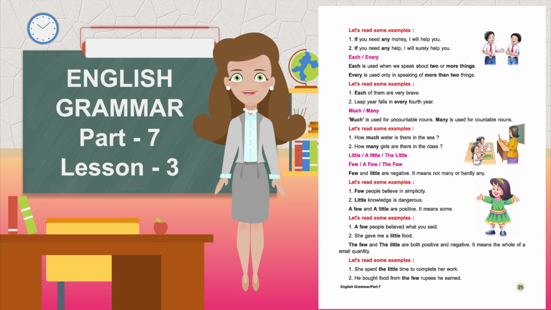Let's read some examples. Few people believe in simplicity. Little knowledge is dangerous. A few and a little are positive. They mean some. Let's read some examples. A few people believed what you said. She gave me a little food. The few and the little refer to the whole of a small quantity. Let's read some examples. She spent the little time she had to complete her work. He bought food from the few rupees he earned.